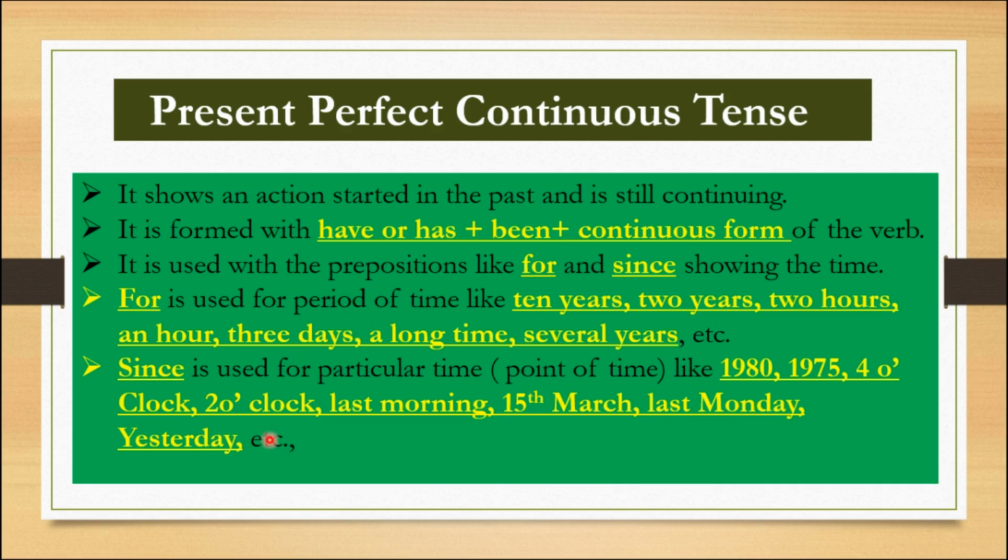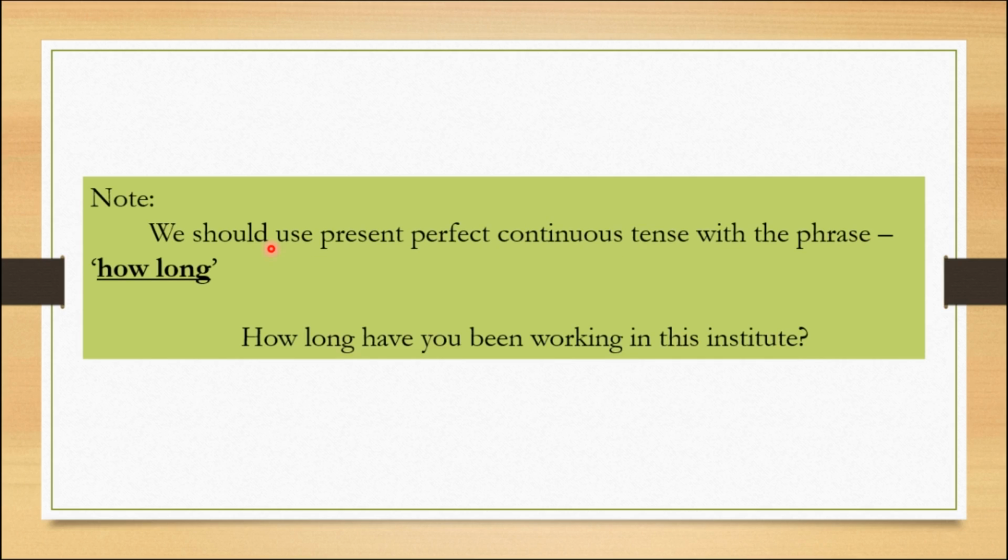If we notice these exact times, we must use since. If we notice the periods like 2 years, 3 years, 1 hour, 2 hours, we must use for in present perfect continuous tense. Look here. We should use present perfect continuous tense with the phrase how long in the question. Whenever you want to ask a question in present perfect continuous tense, you can use the phrase how long.